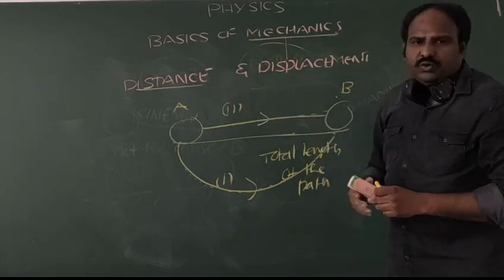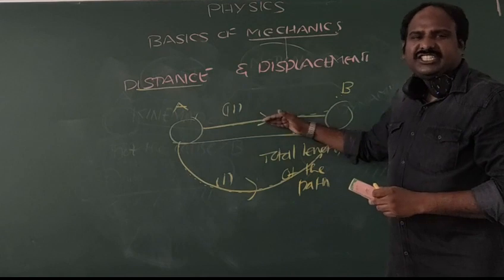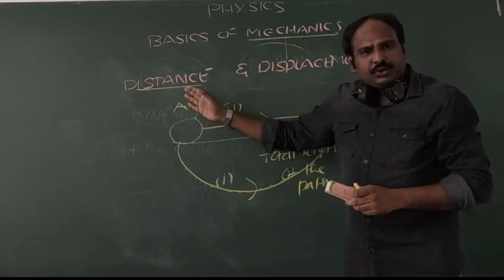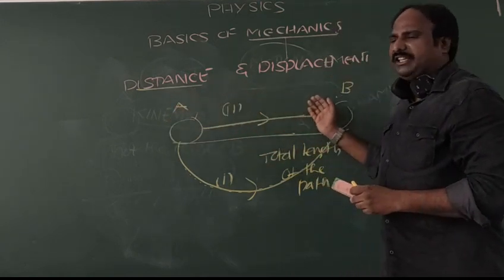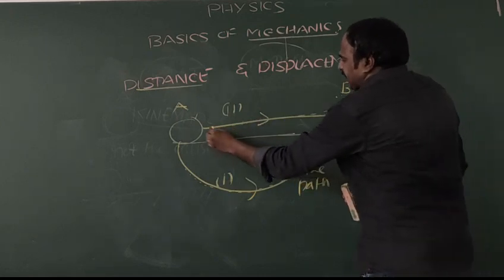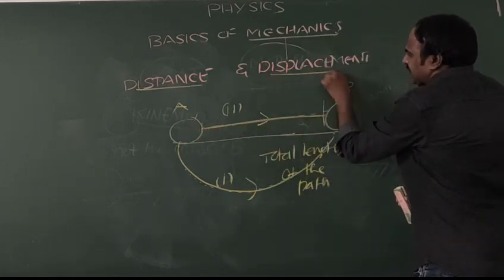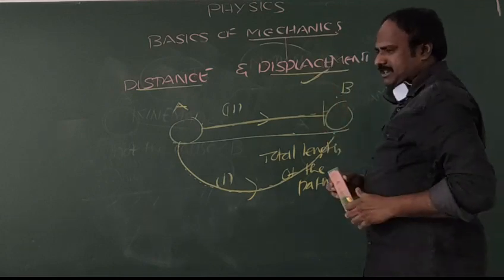In case number 2, it is simply the shortest distance to make the body come from point A to point B. Such a property, which is the shortest distance, is going to be called displacement.